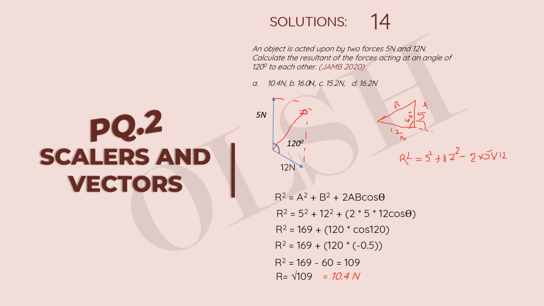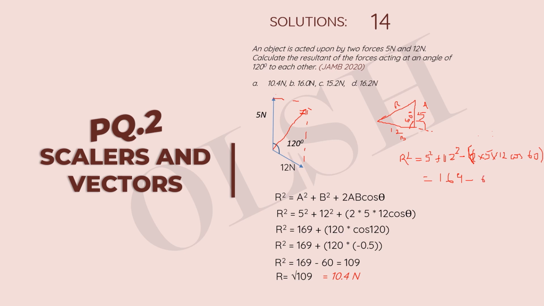then cos 60. All right, so if we simplify this, of course we could put a bracket across these numbers, so we know the minus sign affects everything within the bracket. So we're going to have R squared equals 169 minus 2 times 5 times 12, which gives us 120, cos 60 is 0.5. 120 times 0.5 is 60.